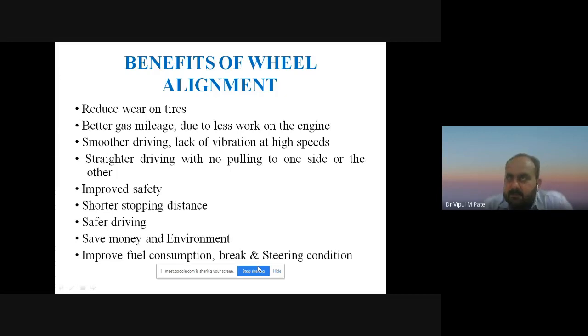So these are the benefits of the wheel alignment that we have to check after some period of time. After some kilometers, if we have run the car, then we have to check the wheel alignment continuously after some period of time. So today it is enough. Chapter number 4, axle, suspension system and steering system, is over now. In the next lecture we will start a new chapter.